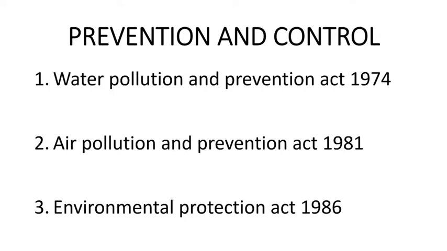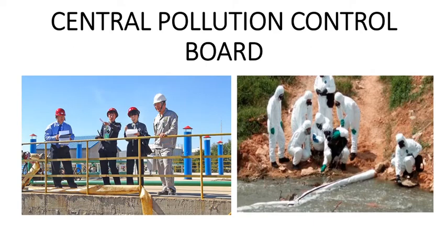Then you can see over here there is continuous checking, continuous inspection from the Central Pollution Control Board of each country.